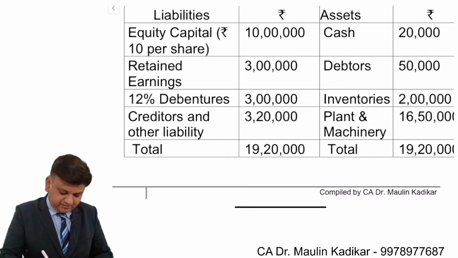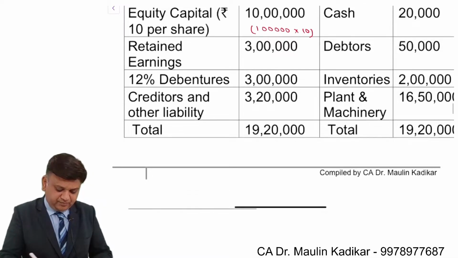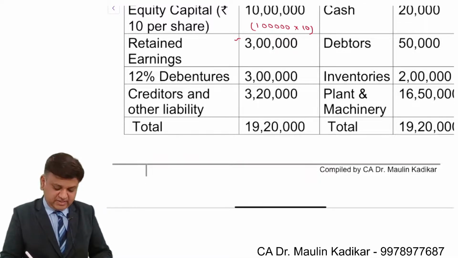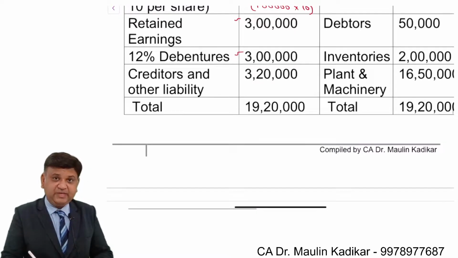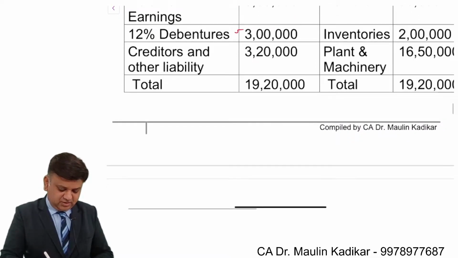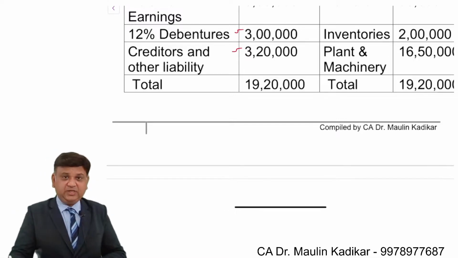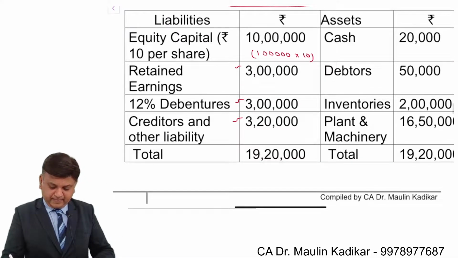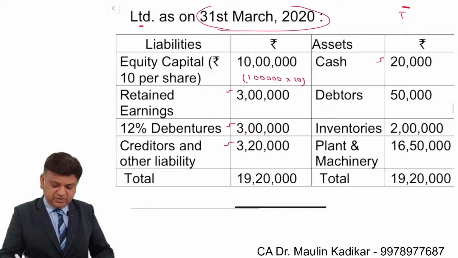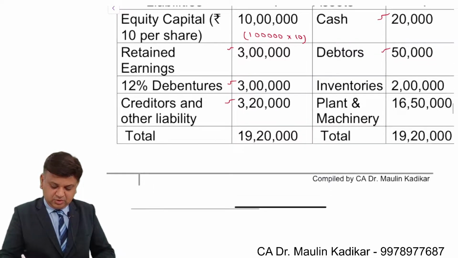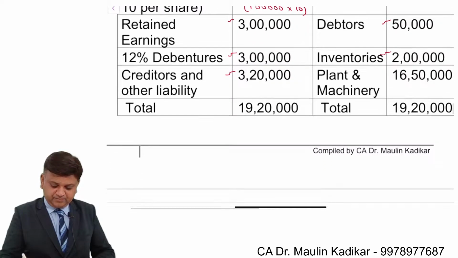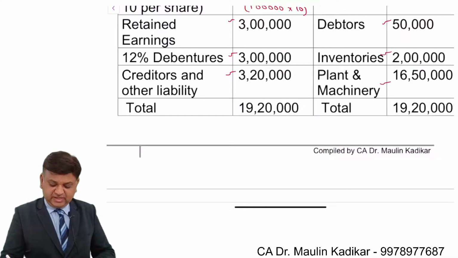Equity share capital, in that 1 lakh number of shares, face value is 10. The retained earning 3 lakhs. 12% debentures again 3 lakhs. Creditors and other liabilities 3 lakh 20,000. On the asset side, there is a cash balance of 20,000. Debtors 50,000. Stock is 2 lakhs. Plant and machinery 16 lakh 50,000.